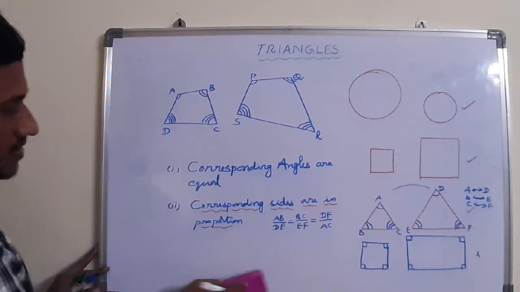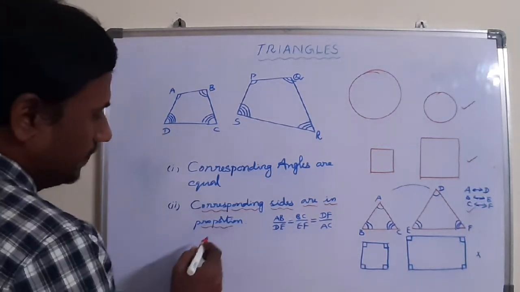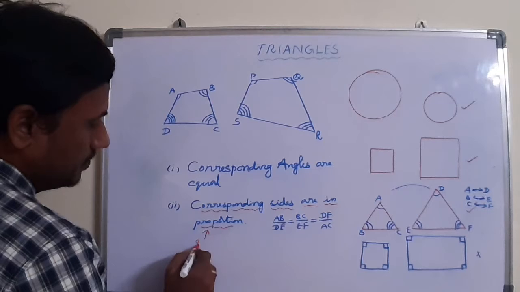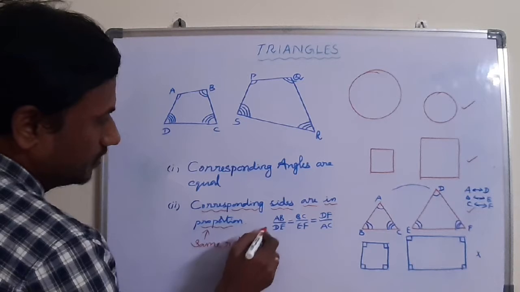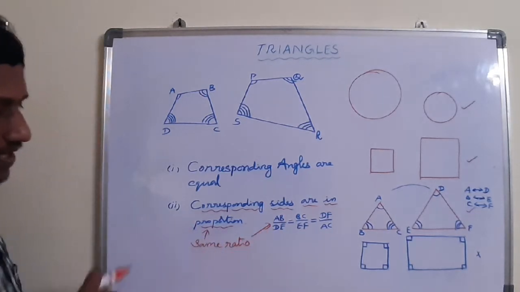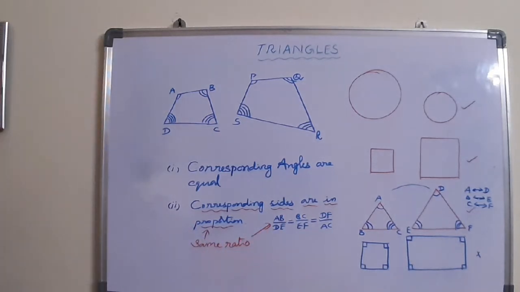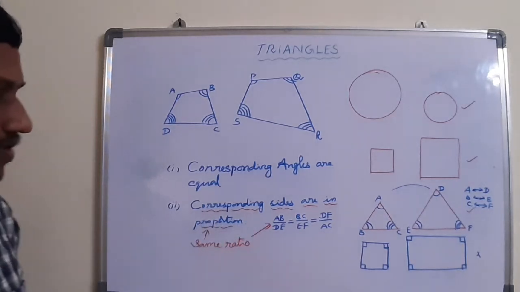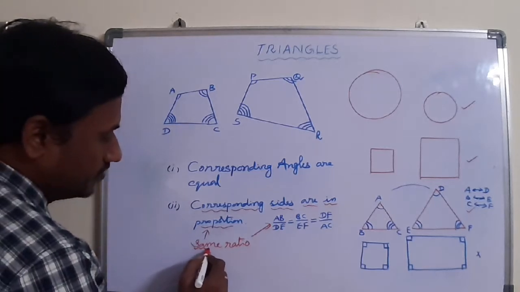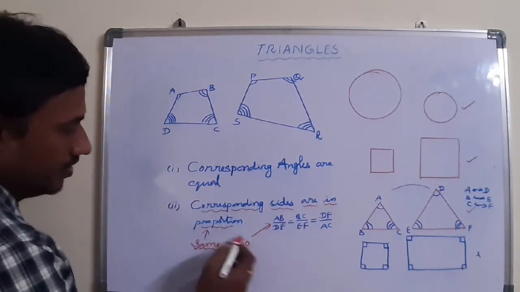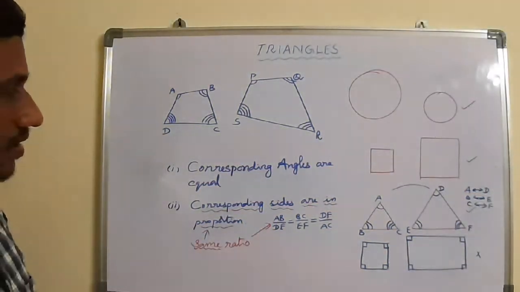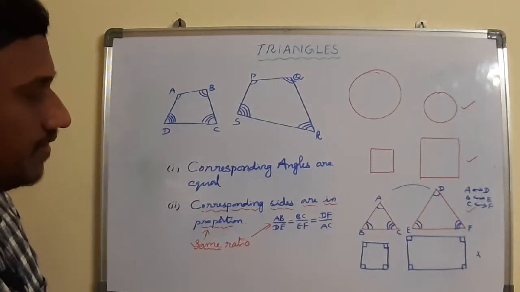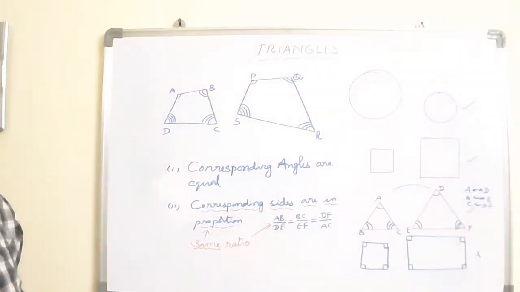It is important: if the ratio between the corresponding sides is the same, then you take this same ratio of the given two polygons, and we call it the scaling factor.